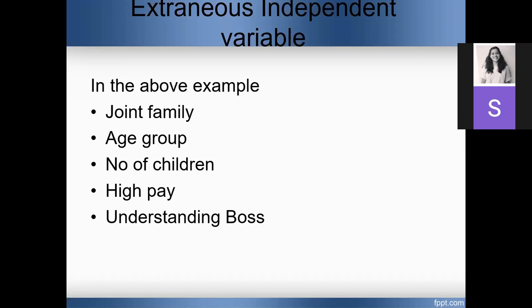Okay, take for example that a woman is staying in a joint family. Depending upon how the joint family is, her responsibilities might be less or her responsibilities might be more. Now, if her responsibilities are more because she is in a joint family, that will affect her.